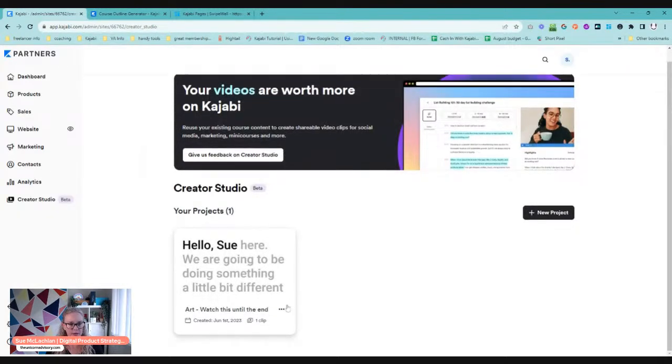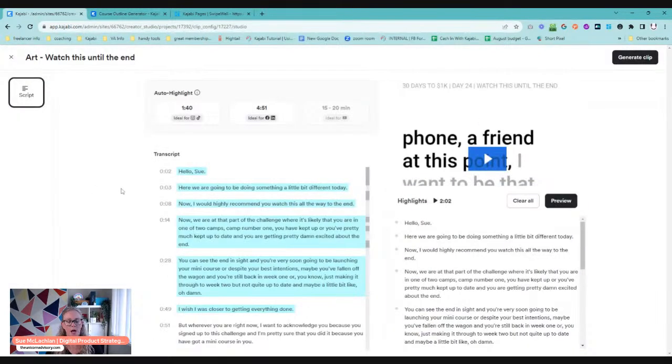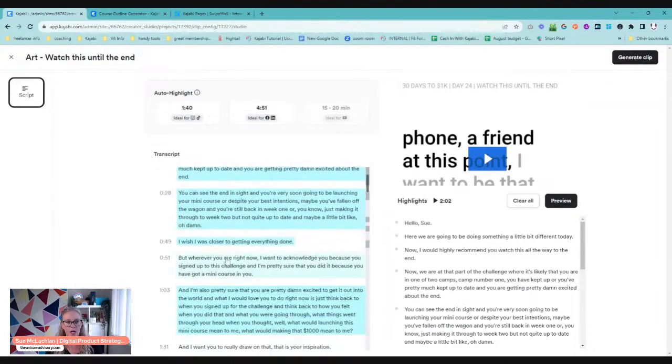I'm just going to see if I can go in here. So I'm going to open the studio. So I'm going to show you, this is one. And what you can do is you can actually highlight different sections, and then the Kajabi editor.